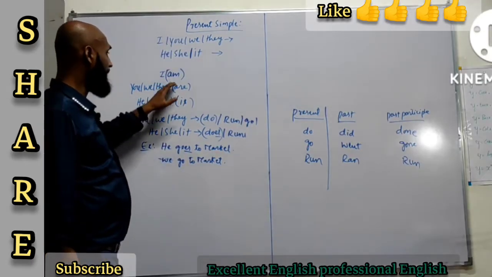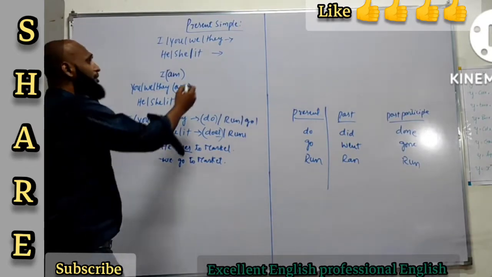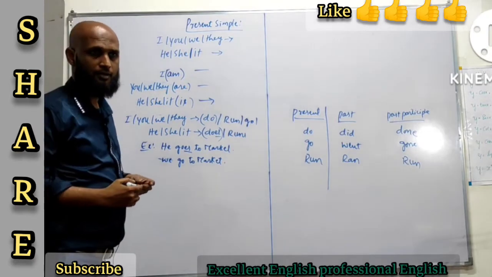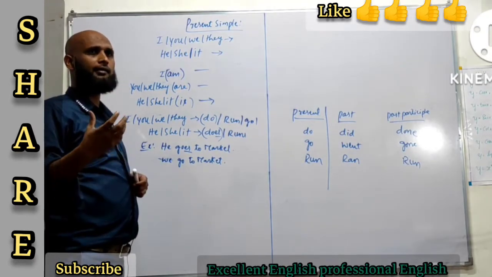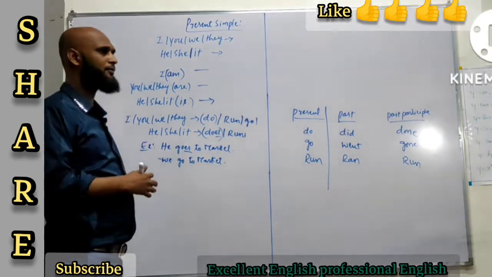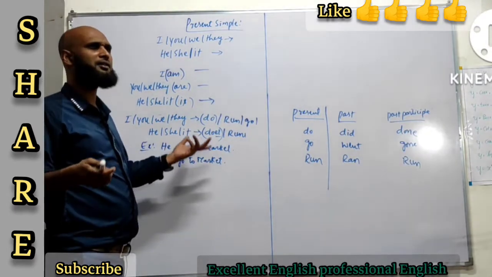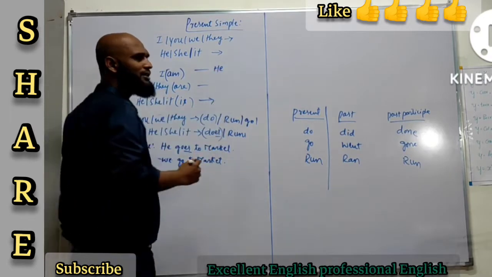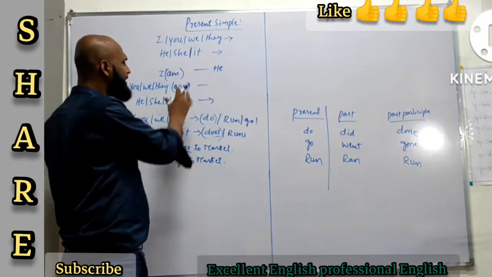And now for am or is, when are you going to use these? If there is no main verb in a sentence, you're just using adjectives in the sentence, and some other situations like he's tall, he's smart, he's happy. In such cases, you're going to use only these helping verbs.